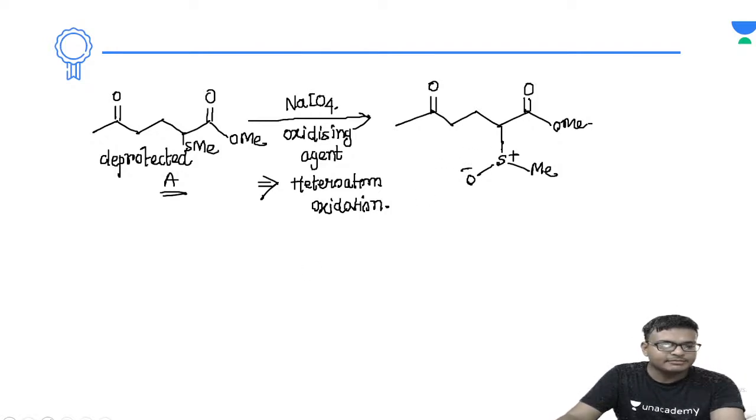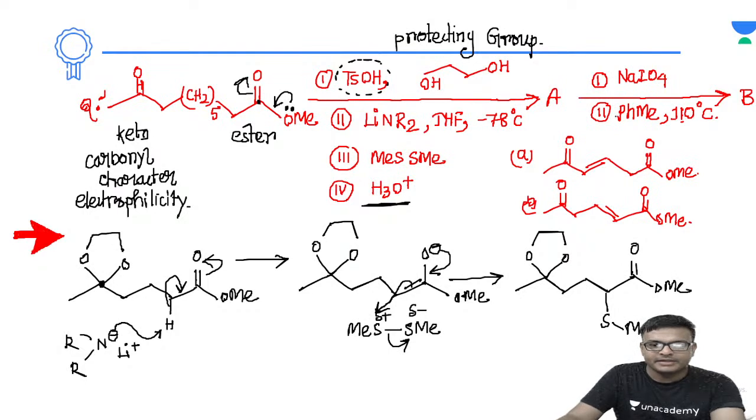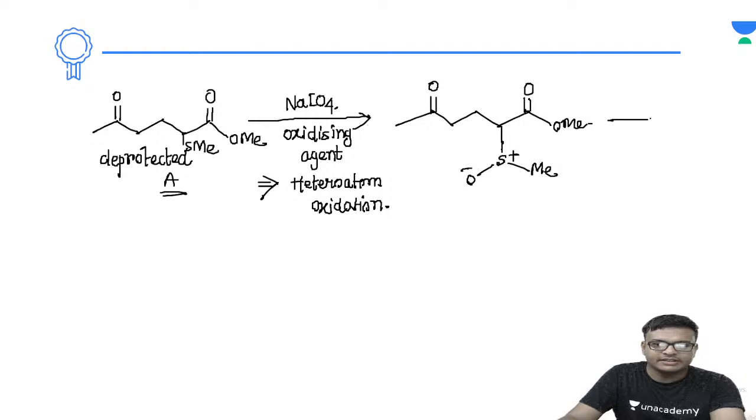Now the next reaction क्या है देखो, PhMe and 110 degree centigrade. So basically it is pyrolytic. So this one is an example of pyrolytic syn elimination. Pyrolytic means whenever the temperature is given, that means pyrolytic.